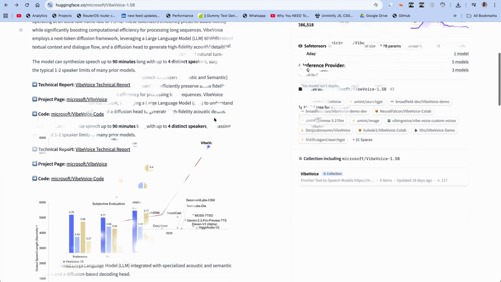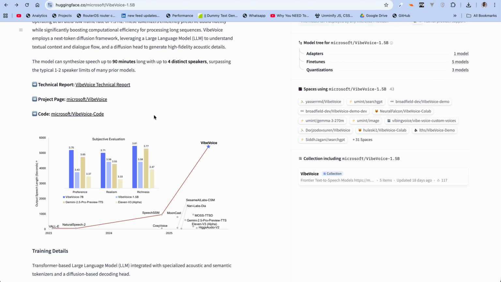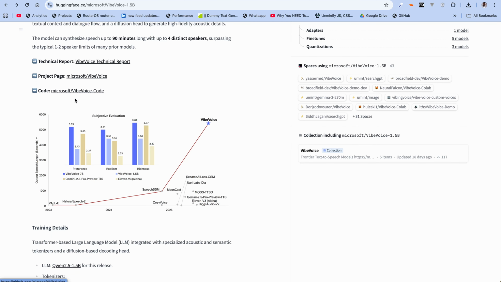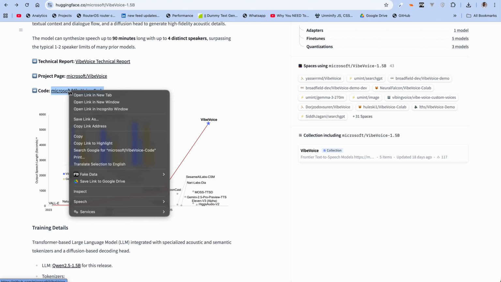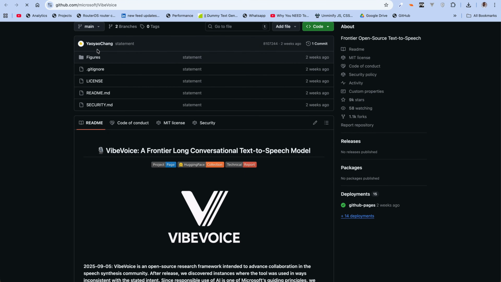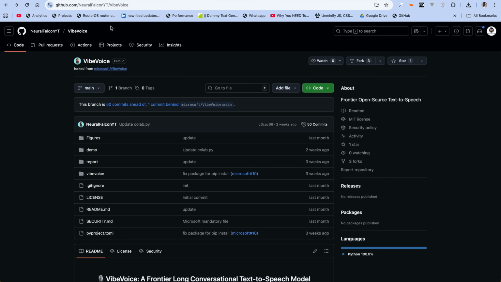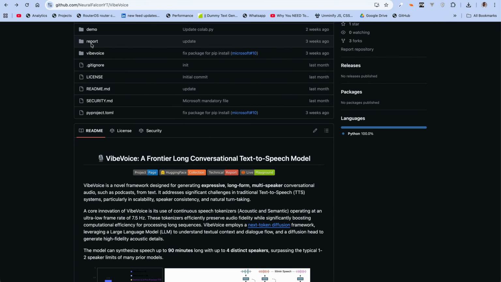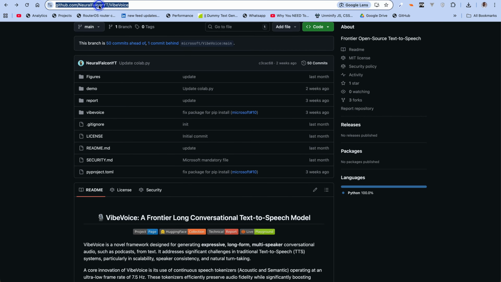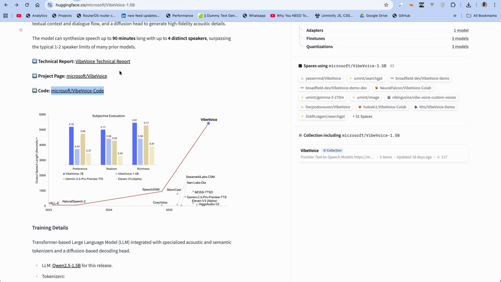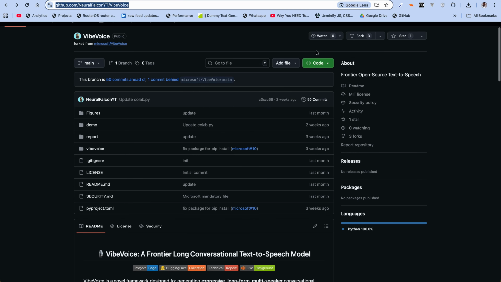So let's move on. Now, before we dive into the code, something to take note of is over here, they listed the project page and they also listed the code. Now, if we head over to this GitHub repo, you're going to find out it's empty. For whatever reason, Microsoft's repo is just empty. So to be able to use this, I had to look for a GitHub repo that actually has the code. And this was one I found. I'm going to drop a link in this video description. So we're going to be cloning this repo and we're going to use this to set up this VibeVoice 1.5 billion parameter model locally. Now let's just clone it.